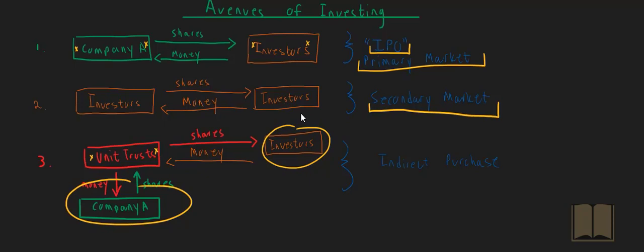So the three avenues of investing are in the primary market via an IPO, where a company sells shares directly to investors. Then there's a secondary market. A secondary market is where investors buy and sell shares of companies amongst each other. And then lastly, there's an indirect purchase or ownership by investors through their owning of unit trust, which own companies.